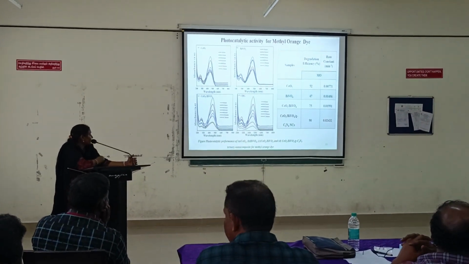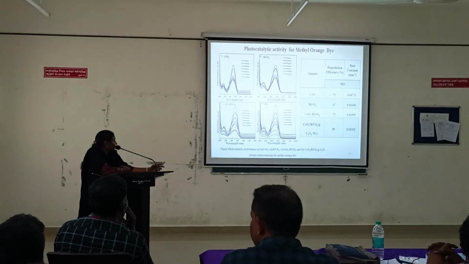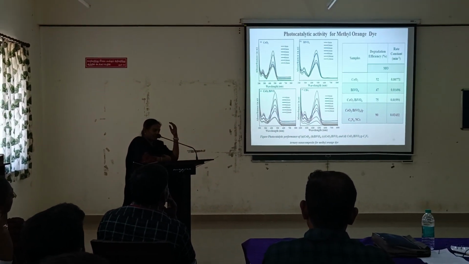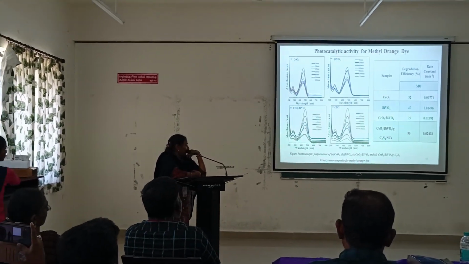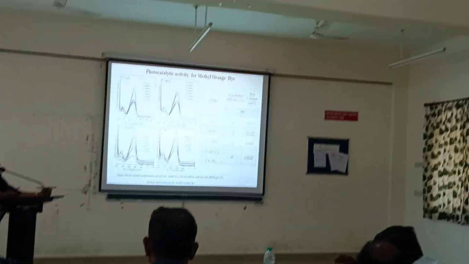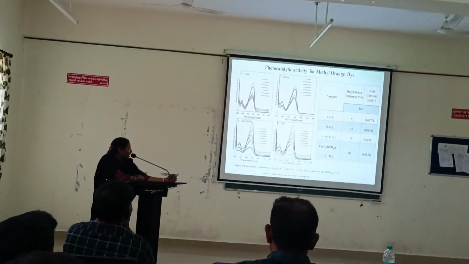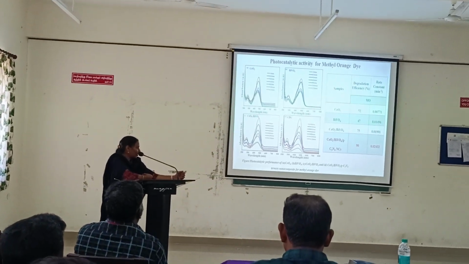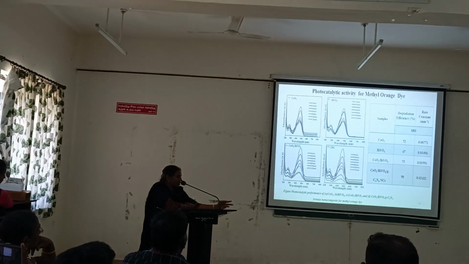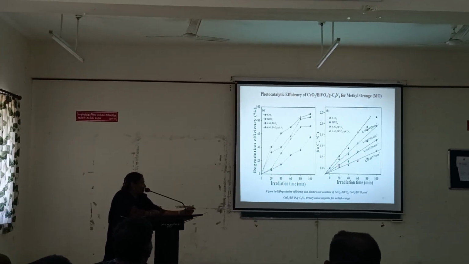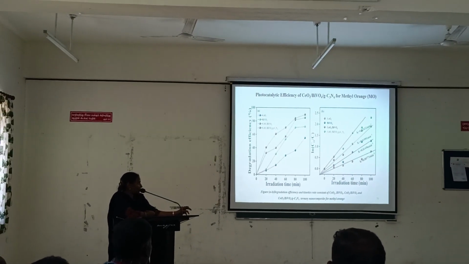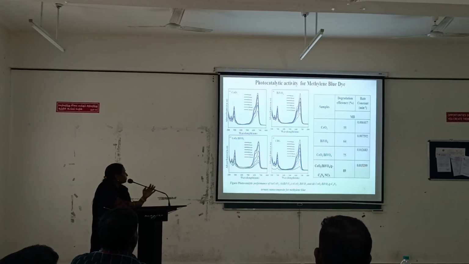Figure A, B, C shows the photocatalytic degradation performance of as prepared materials. The degradation efficiency is calculated with the formula (C0 minus C) divided by C0, into 100. The degradation percentage for methyl orange dye, and the rate constant of the ternary nanocomposites reached 0.02432 per minute. It is increased compared to the pristine materials' degradation rate. Figure A shows the degradation efficiency and rate constant of as prepared materials for methyl orange dye.